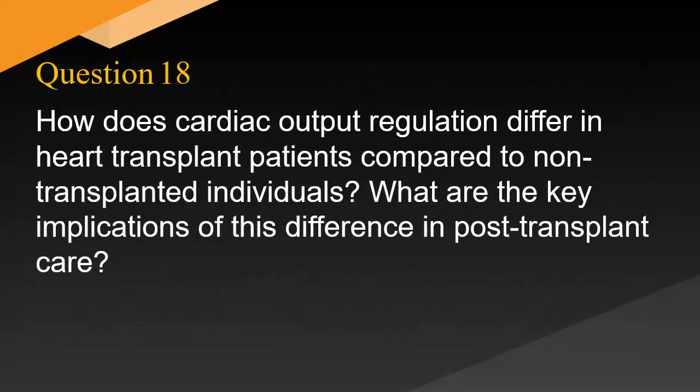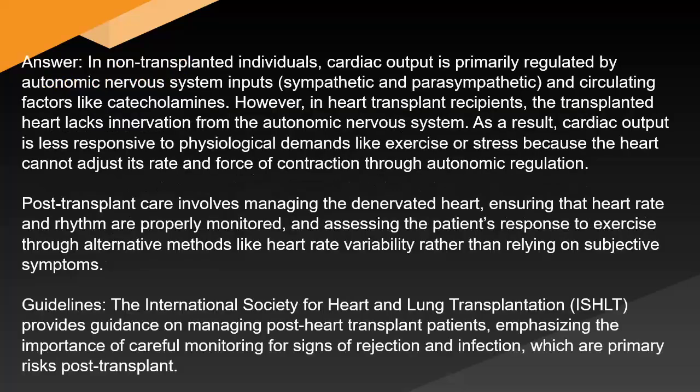How does cardiac output regulation differ in heart transplant patients compared to non-transplanted individuals? What are the key implications of this difference in post-transplant care? Answer: In non-transplanted individuals, cardiac output is primarily regulated by autonomic nervous system inputs, sympathetic and parasympathetic, and circulating factors